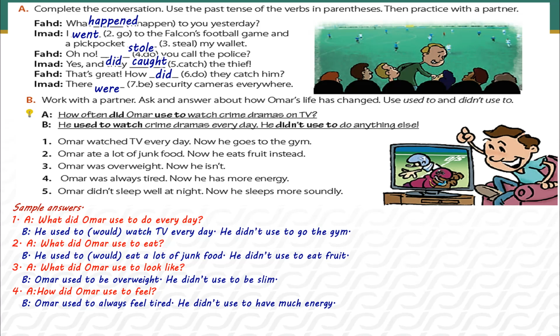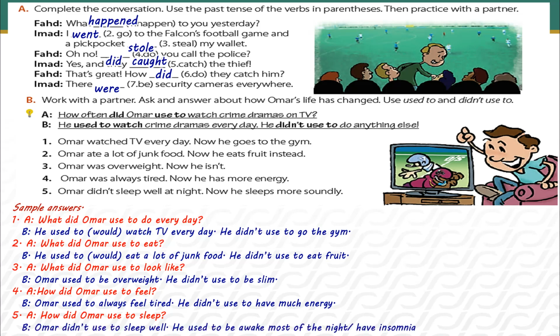Number five, Omar didn't sleep well at night. Now he sleeps more soundly. So the question, how did Omar used to sleep? Omar didn't used to sleep well. He used to be awake most of the night, or he has insomnia.